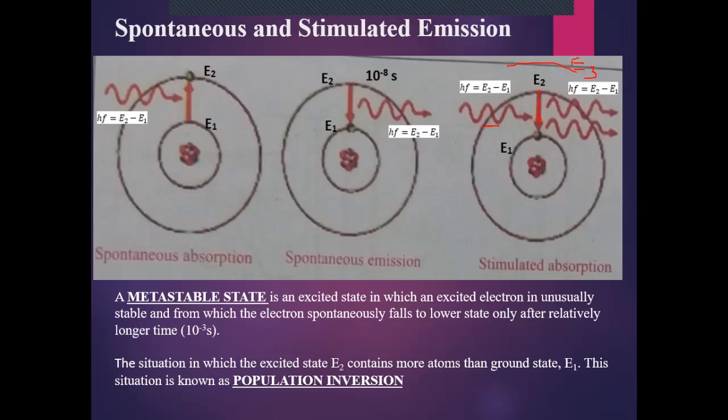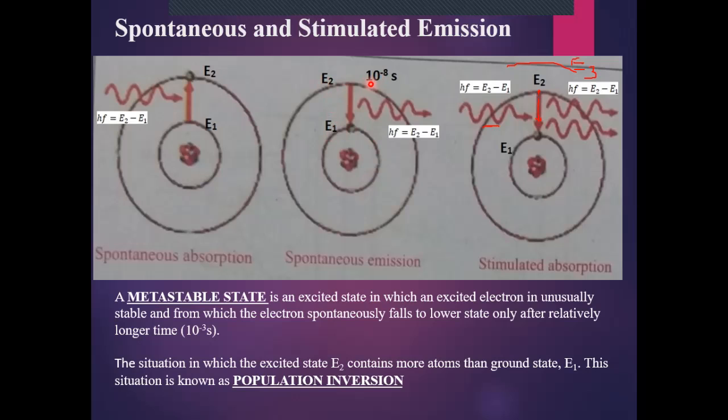This is the phenomenon due to which laser action is produced. Then another important definition is known as the metastable state. As we know, in case this is E1, the ground state in which the electron normally revolves around the nucleus, and E2 is the excited state, it means that when an electron gets energy, it jumps from a lower energy state to a higher energy state.